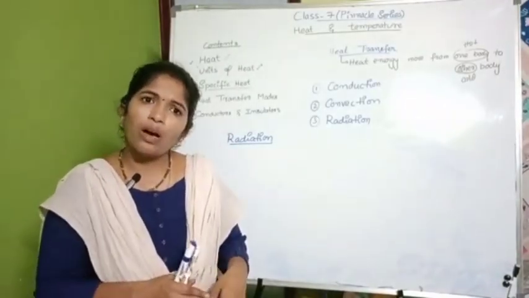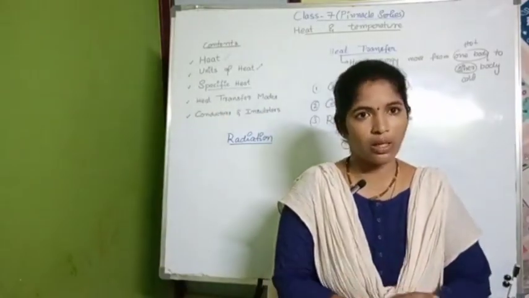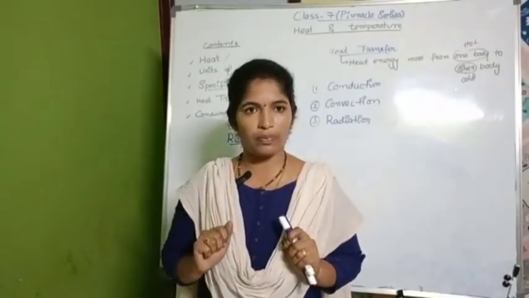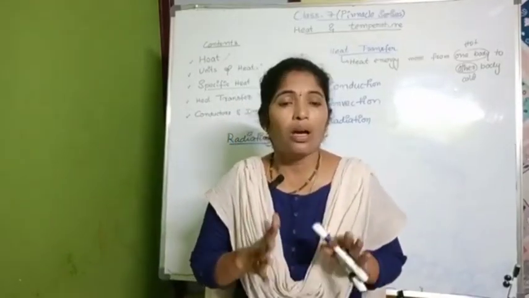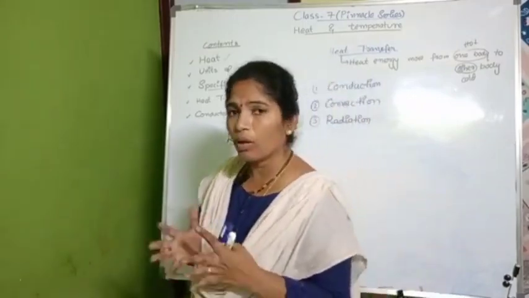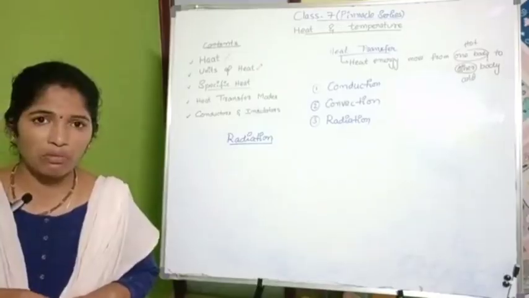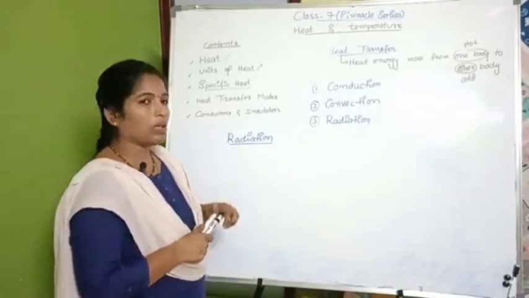Now, why? How are you feeling that difference? In the morning it's not hot. 9 to 10, you feel warm. In the afternoon, very hot, right? How? Who is transferring? Is there any medium there? No, right? Here, the radiation.